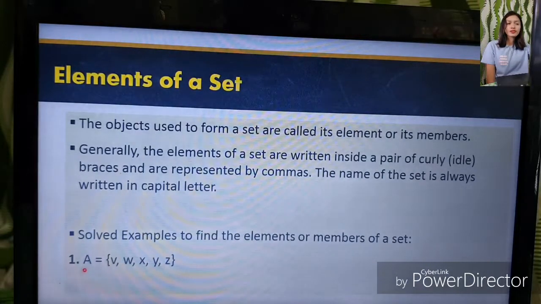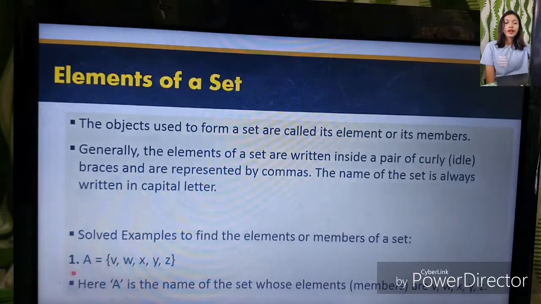Okay, let's solve examples to find elements or members of a set. So this is one example. Here, A is the name of the set whose elements, or members, are W, V, X, Y, and Z.